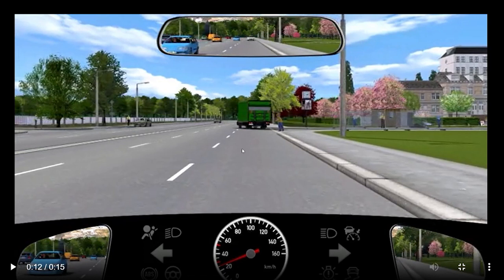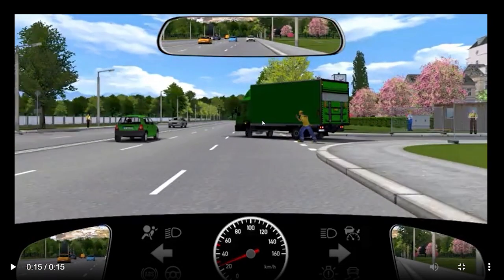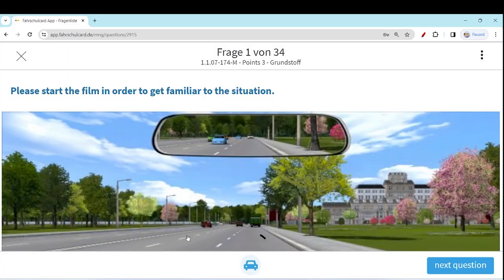But if at the same time we want to switch the lane, it's a good idea, but what is the problem? This blue car, which you can see at the moment in our outer mirror, is now in the blind spot. If to avoid this green truck we give the indicator and turn to the left lane, we can hit the light blue car. The other way around, the green truck is there. So what is the correct maneuver? You can understand. We will jump to the question.